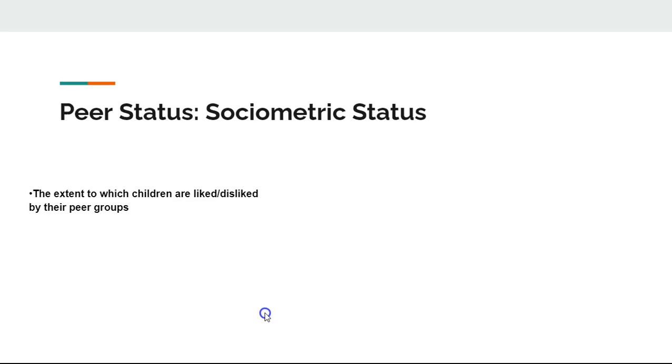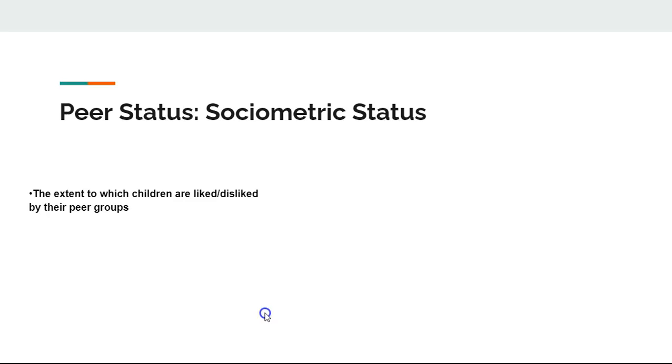When we talk about peer status, another word for that is sociometric status. That is when children rate whether children are disliked or liked by their peer groups. And remember, not everyone in the peer group is a friend. They can be acquaintances. You can just go to the same school, and those would still be considered peers. So it is the extent to which children are liked or disliked by their peer groups.